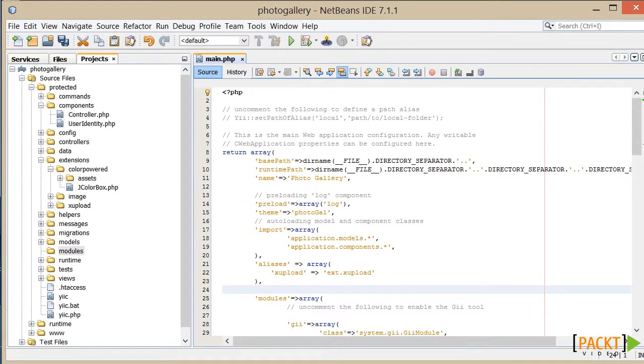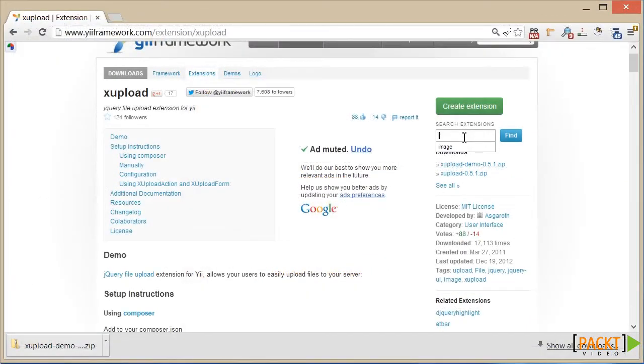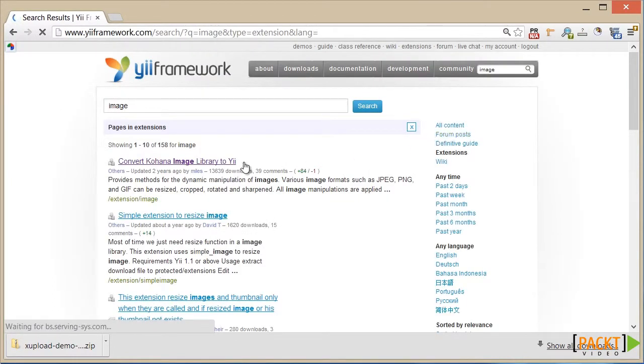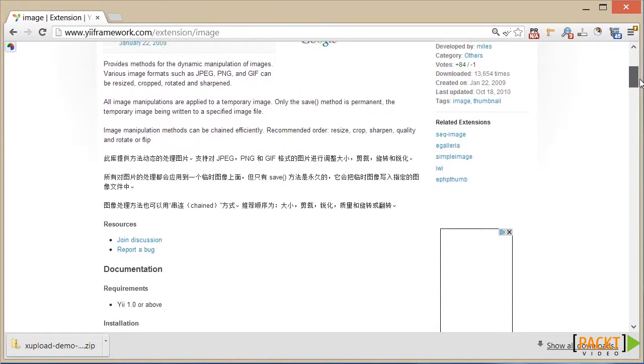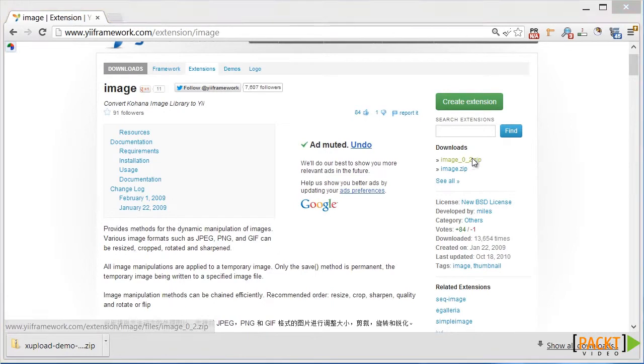So we're also going to need to crunch our images to create thumbnails, so we can see what's available for that in the extensions directory too. So let's just look for image. Alright, here we are. We'll use this Kahuna-based extension. Let's check out the instructions and yep, we'll download this zip file.